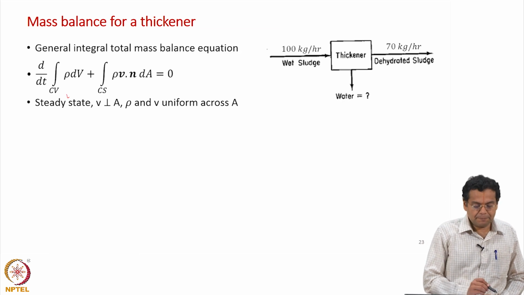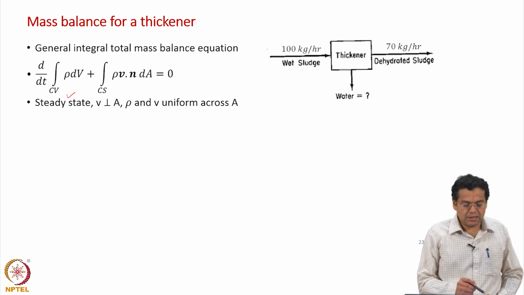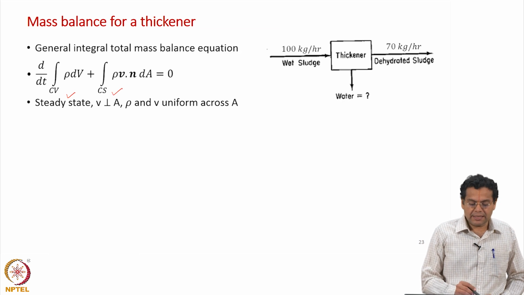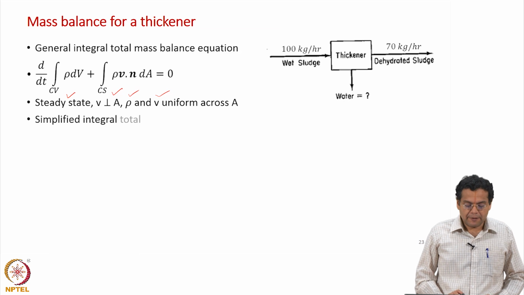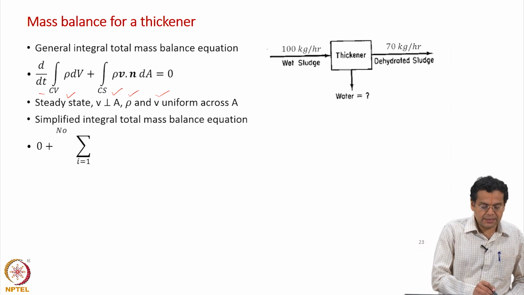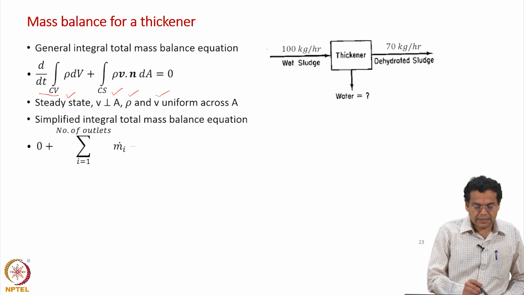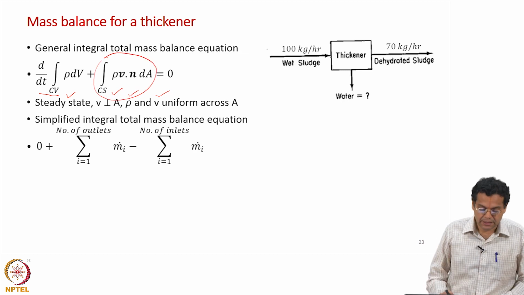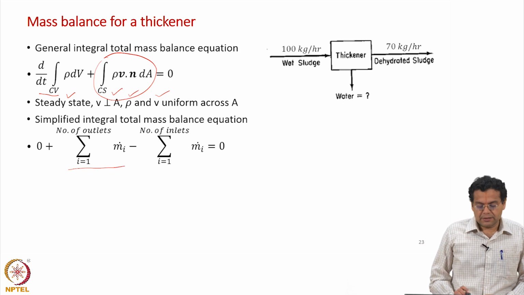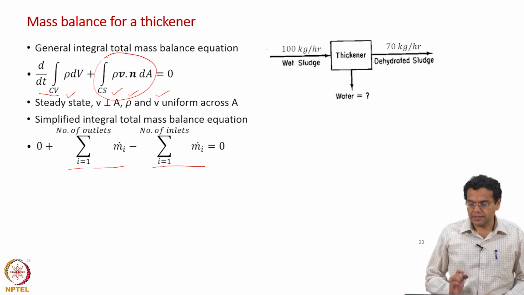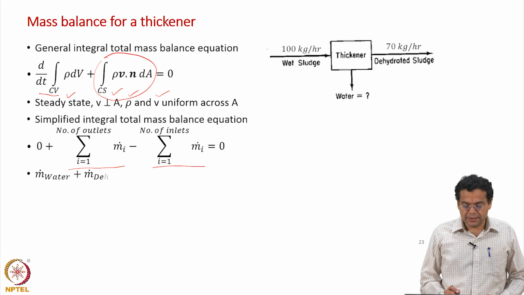First is steady state, and then we assume that the velocity is perpendicular to the area, and density and velocity are uniform across the area. Then we could write it in terms of mass flow rates. The first term, the transient, is 0. The net mass flow rate leaving is written as total mass flow rate leaving minus total mass flow rate entering. Let us apply this equation to this example.